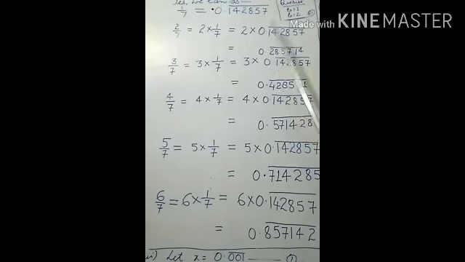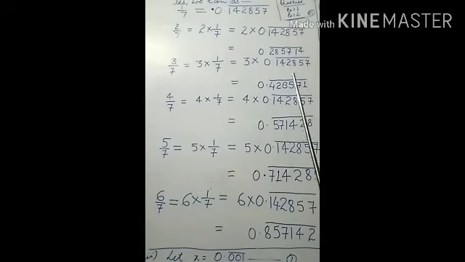If this value is multiplied by 2, the value is 0.285714, but it is remarkable that you have to put the bar here. So here also after the point the bar will be covering how many digits? The first one is covering how many digits? 6. So this will also cover 6 digits. So 2 upon 7 means 2 into the value of 1 upon 7, 2 into 0.142857, and this equals 0.285714.